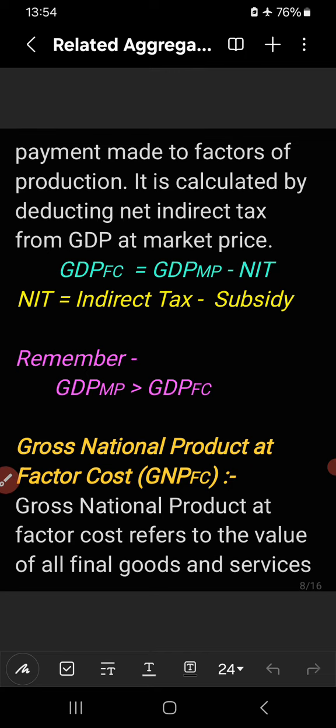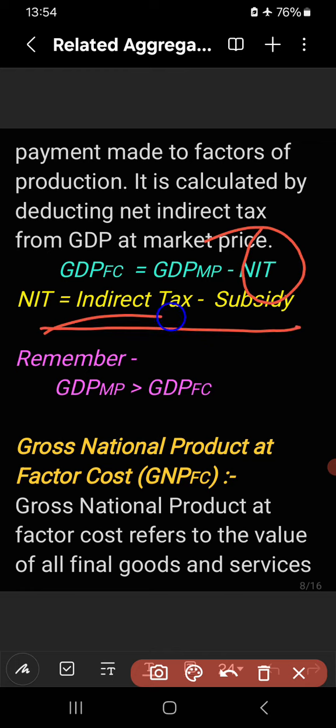Market price and factor cost, the difference between them, I have told you. The difference between market price and factor cost is NIT, net indirect tax. What is net indirect tax? Indirect tax imposed by the government on a particular good minus the subsidy given to that commodity. So, when we deduct net indirect tax from gross domestic product at market price, we get gross domestic product at factor cost, right? So, GDP FC can be calculated by deducting NIT from GDP MP.